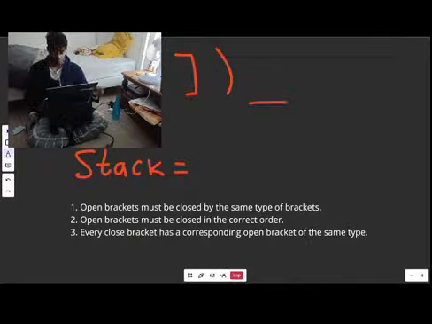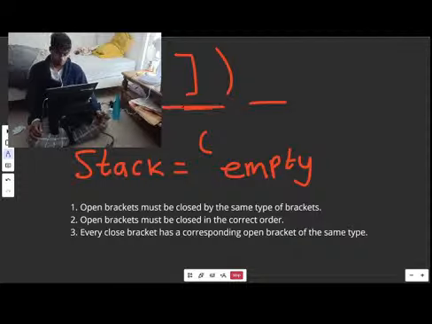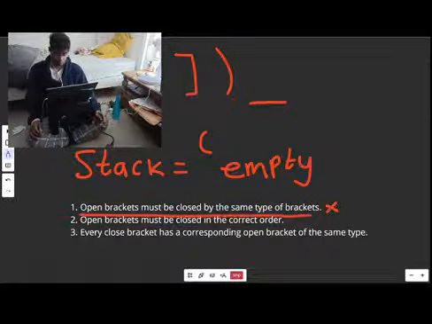We just need one final check. We need to make sure the stack is empty, because if there was something left over, say a round bracket here, that would be the situation where we have an extra round bracket. We had no issues with the closing. It's just that we have some straight opening, and if we had that opening in the stack still, that would ruin rule number 1. Open brackets must be closed by the same type of brackets. We're not closing it at all.